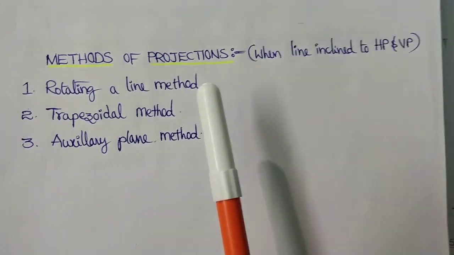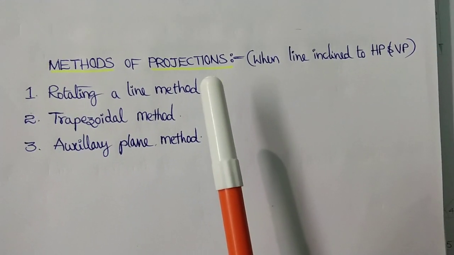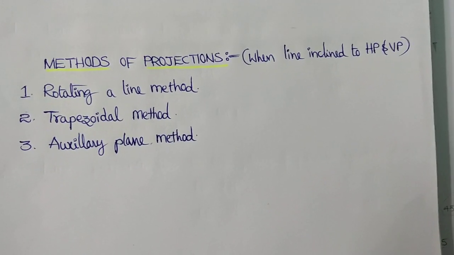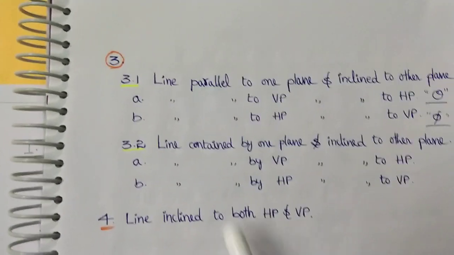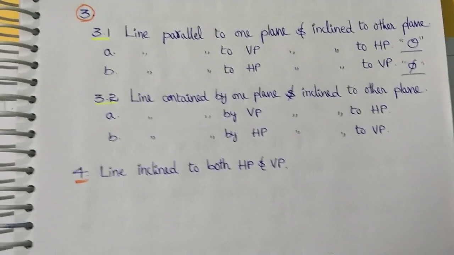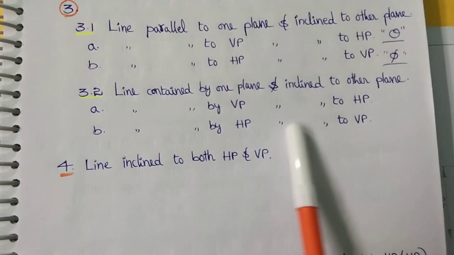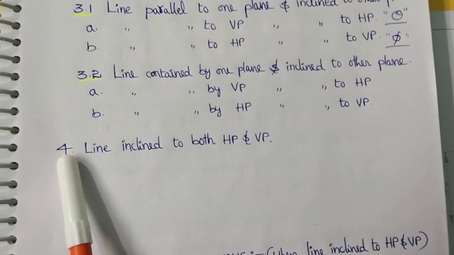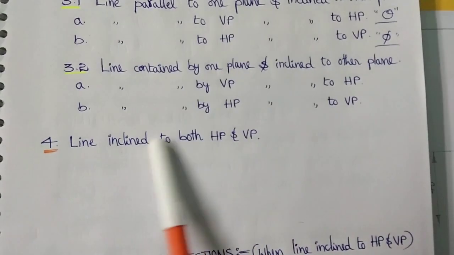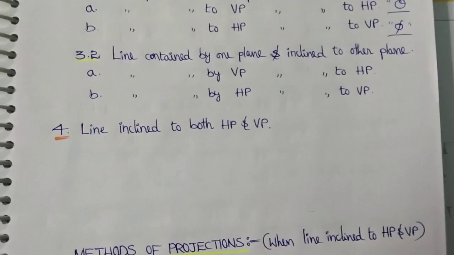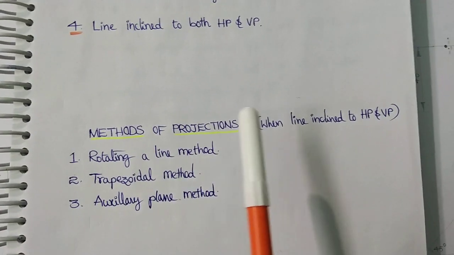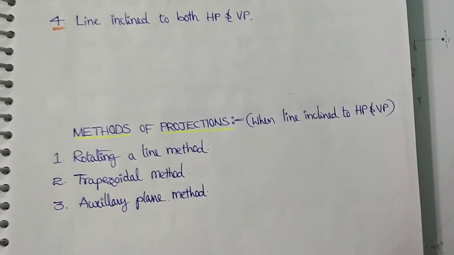That means in sheet number 6 we are going to solve the first three conditions. That means positions of the line up to this particular position, up to 3.2b, we can solve the problems in sheet number 6. And if we come to the last condition, we can solve the problems in sheet number 7. So we are going to follow the rotating line method to solve the problems according to this condition.